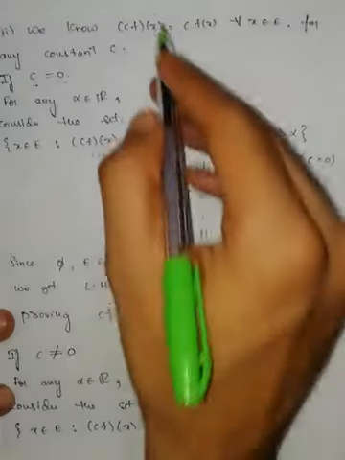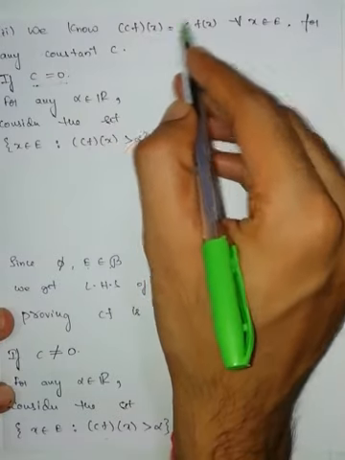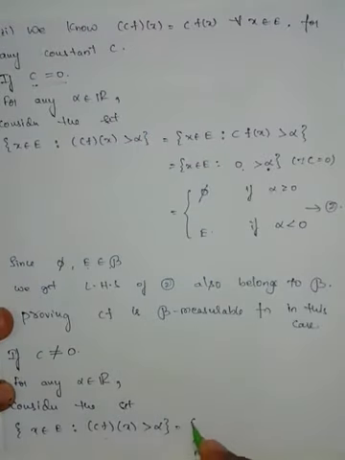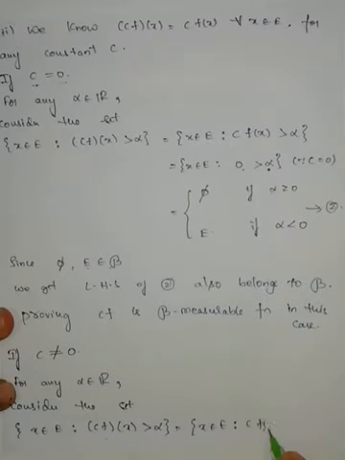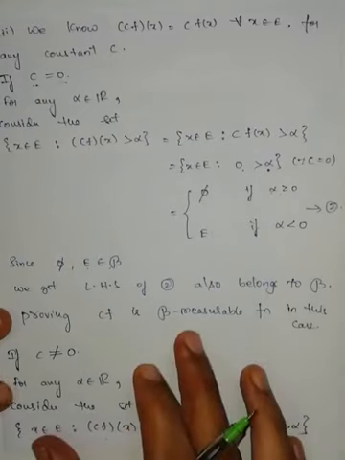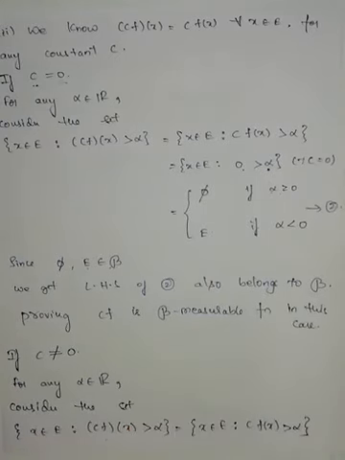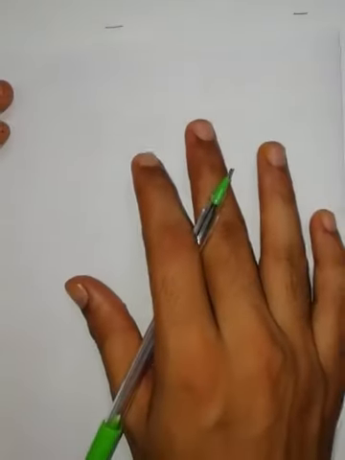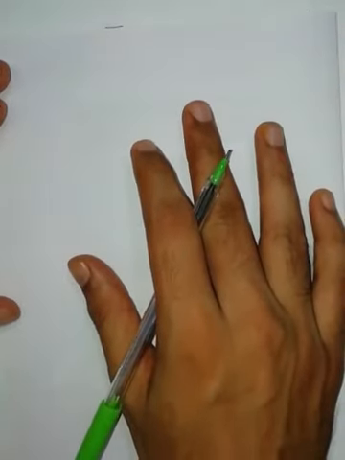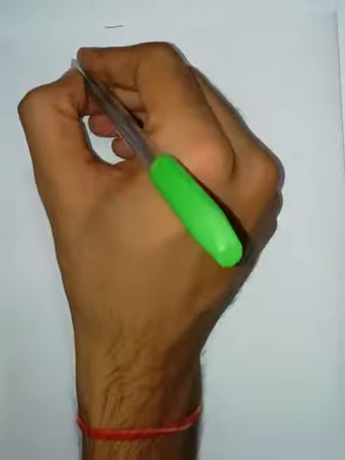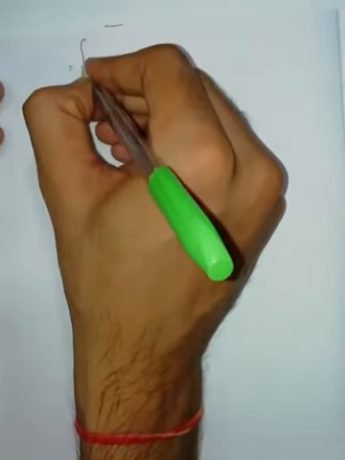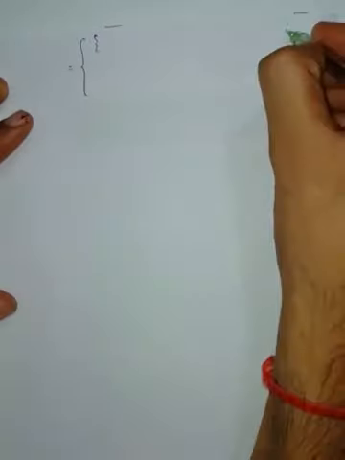Since cf of x can be written as c into f of x, this one can be written as all those elements belongs to E such that c into f of x greater than alpha. Now this one can be written as, which is equal to, a set if c is positive.